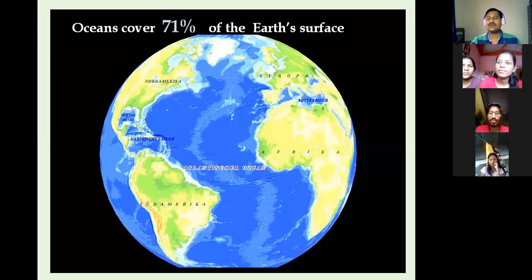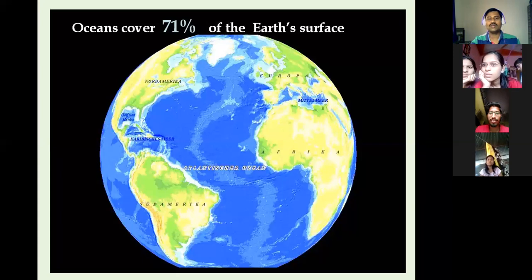So firstly, we have to know what water actually is. Water, you know very well, is made up of hydrogen and oxygen: two atoms of hydrogen and one atom of oxygen. From that, the water molecule is created. And our planet, the Earth, is called the water planet, because it is the only planet in the solar system that has water.